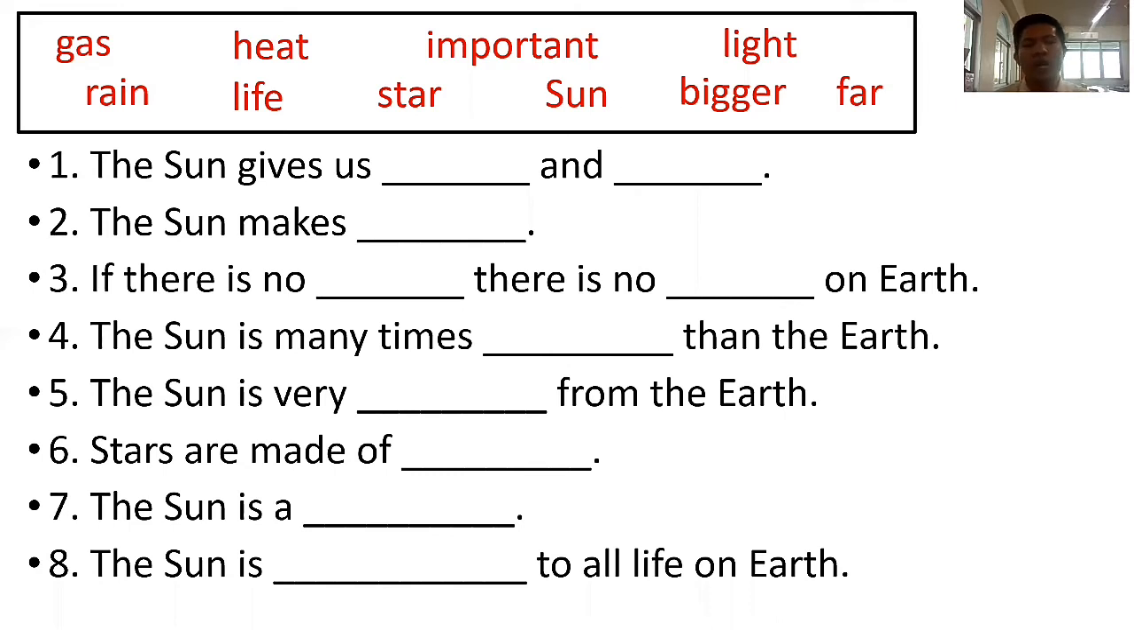So how many words do we have here? 2, 4, 6, 8, 10. Am I right? Let's count it again. 2, 4, 6, 8, 10. So there are 10 words. So what will you do? You are going to choose words from the box and write them on the blanks. But make sure that your chosen word is correct because I will not accept wrong answers.